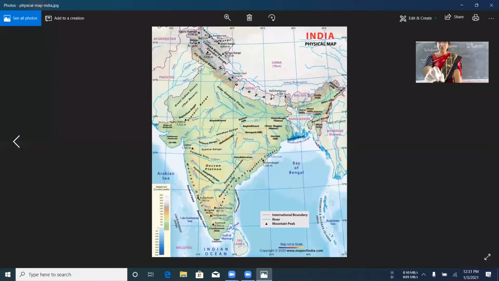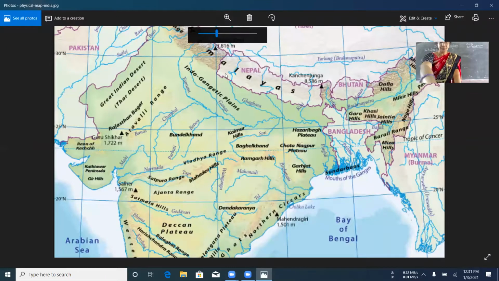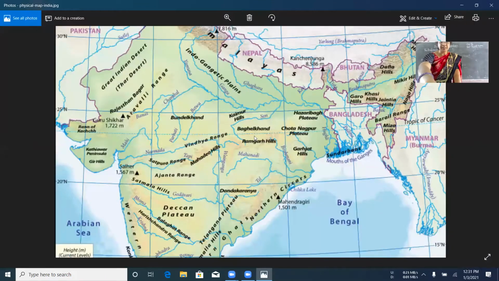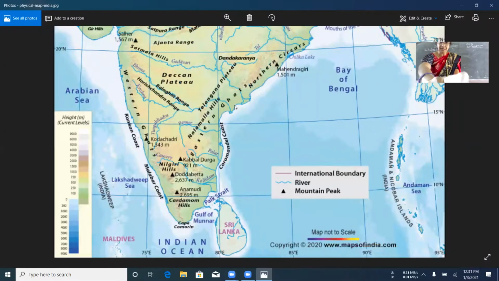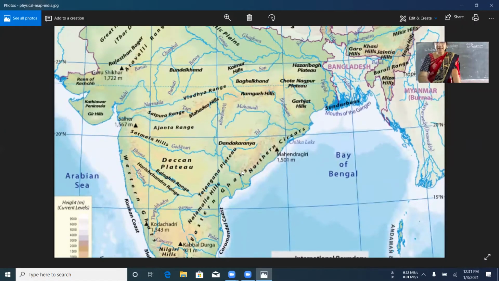Yes, please zoom it to the south. If you see here, you can find the Peninsular Plateau in this region, that is the southern part. And this peninsula has two divisions too.